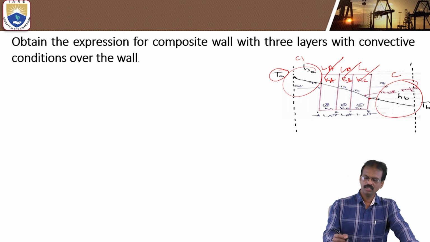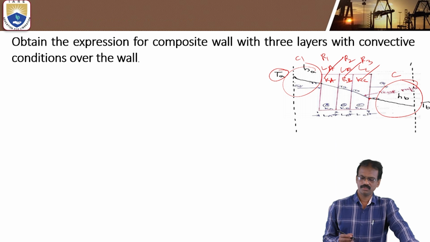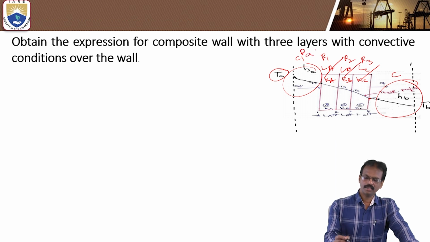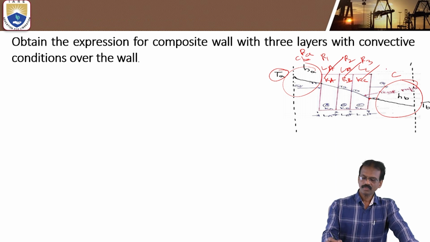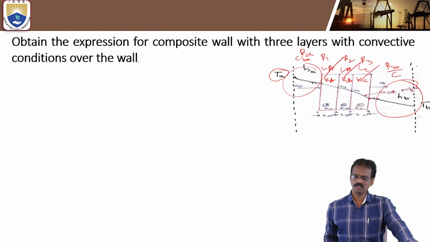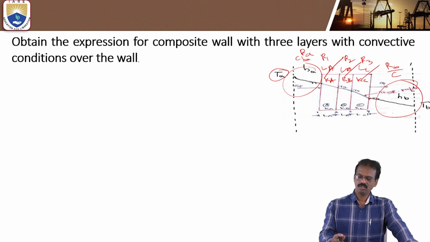So R1, R2 and R3 are the thermal resistances of conduction. Ra is the inner surface thermal resistance of the convection process. Rb is the thermal resistance of the convection process for the outer surface or ambient thermal resistance.